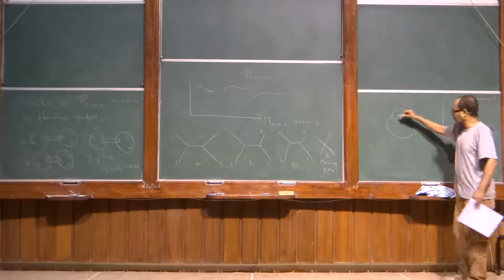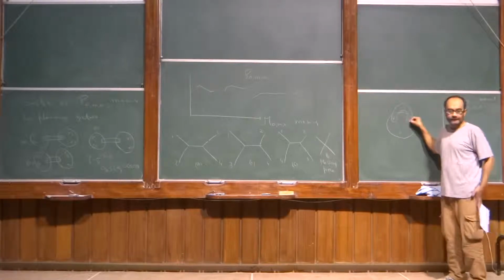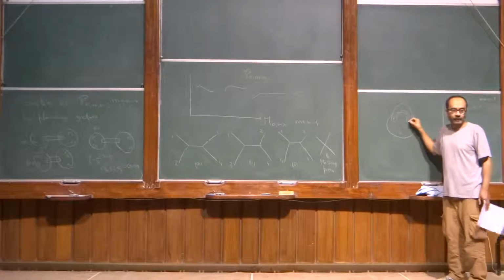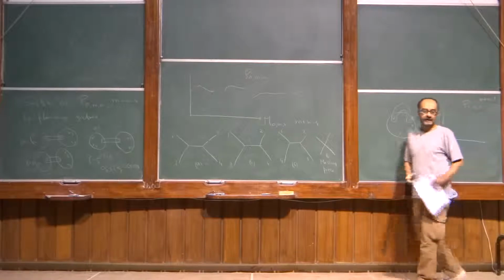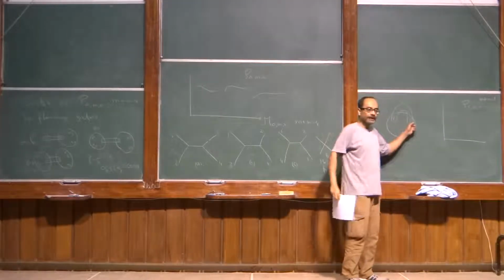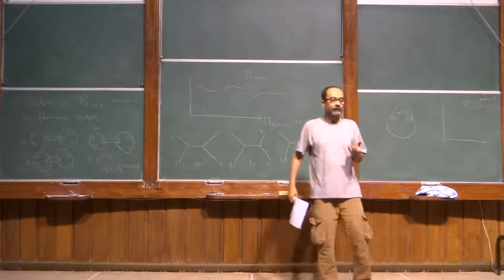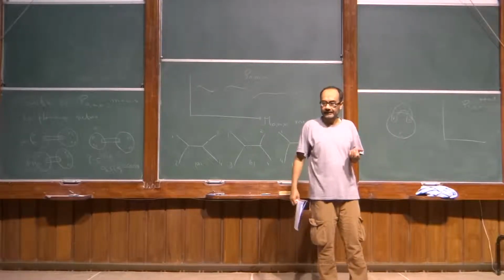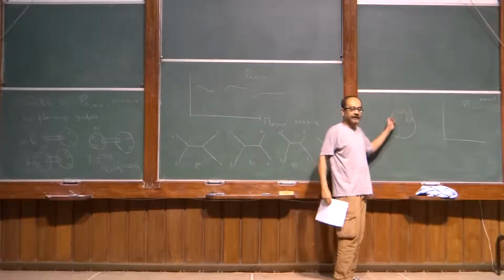But this is always NS. But the thing that you are propagating could be either Neveu-Schwarz or Ramond. This could be either Neveu-Schwarz or Ramond. And those contributions are essentially the sum over spin structures. So you have two contributions here.